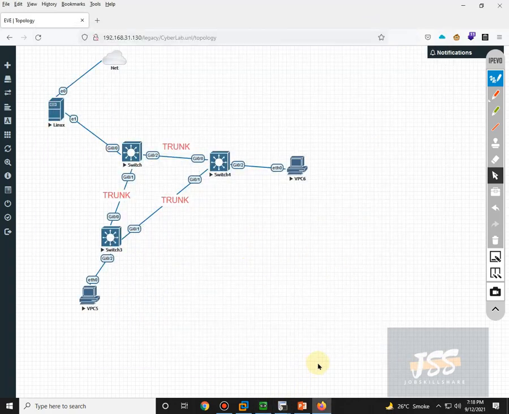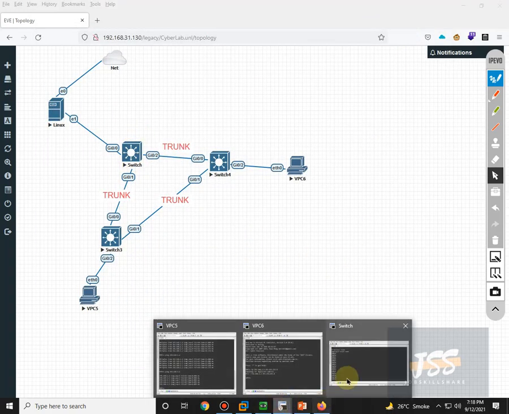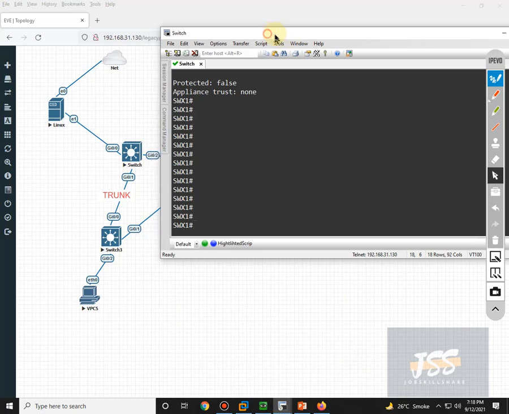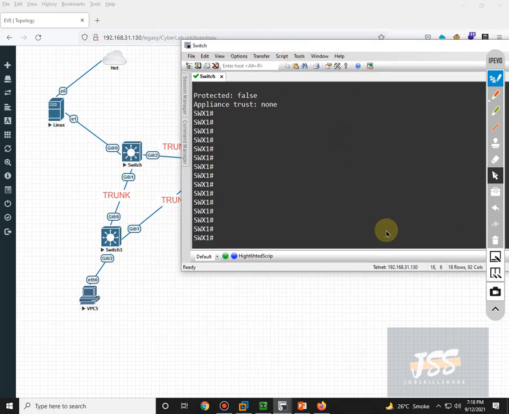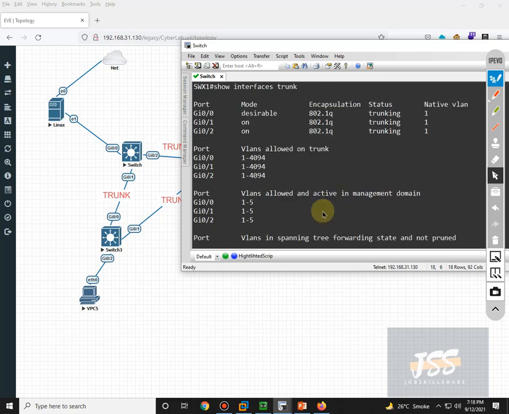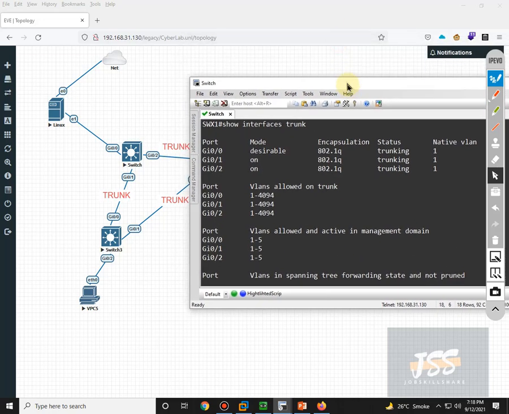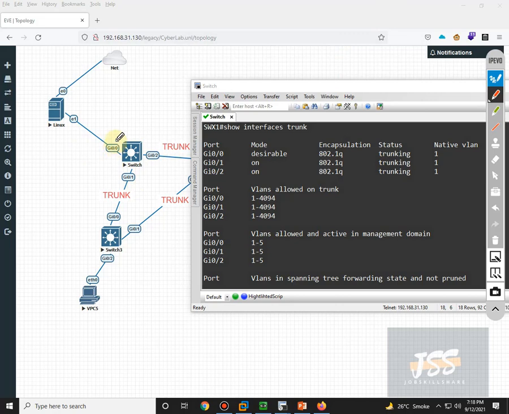Now I need to go into that switch again, and then let's see what the current situation is. Show interface trunk, and now you can clearly see this port was not a trunk, but now it is trunking and my mode is desirable.